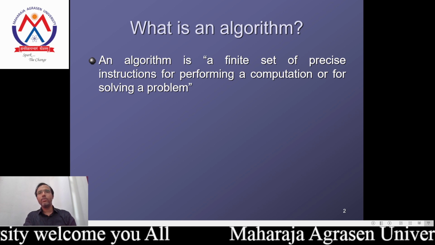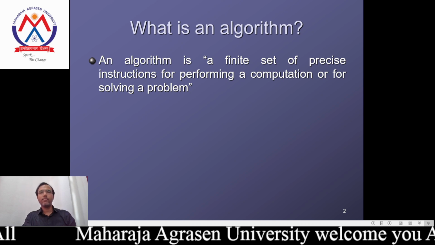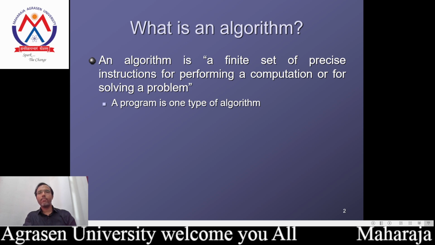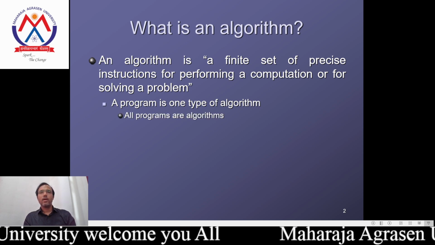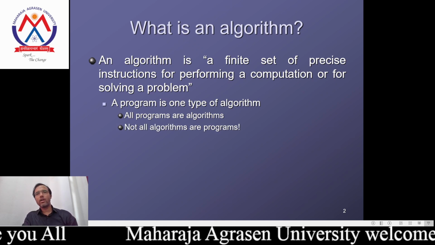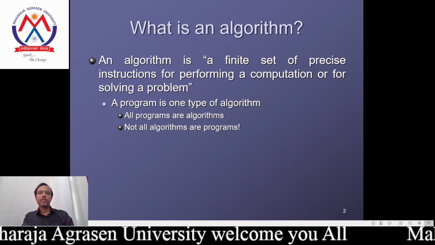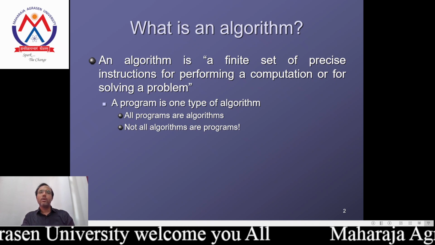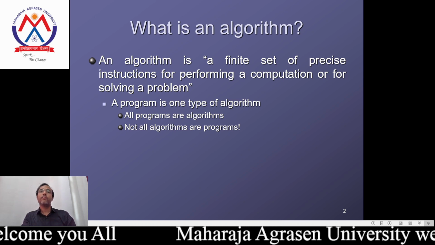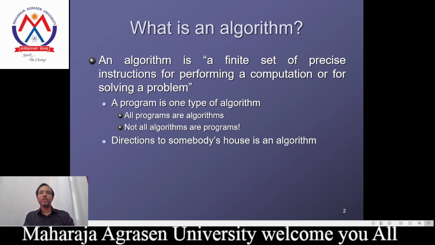Meaning to say, we have to give concise instructions for the specific problem we have to decide. It is just like a program, and it is one type of algorithm. All programs are algorithms, but not all algorithms are programs. Why? Because in a program we make the sequence of operations we can perform, but in the case of an algorithm we make the sequence of steps we can perform. According to that we cannot perform the program. That's why not all algorithms are programs.